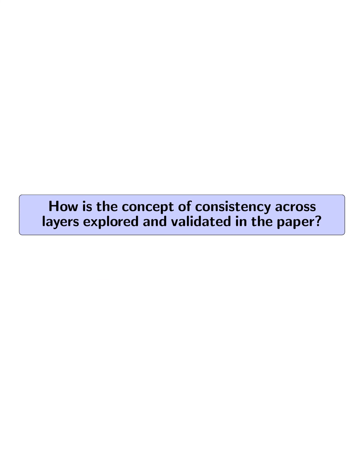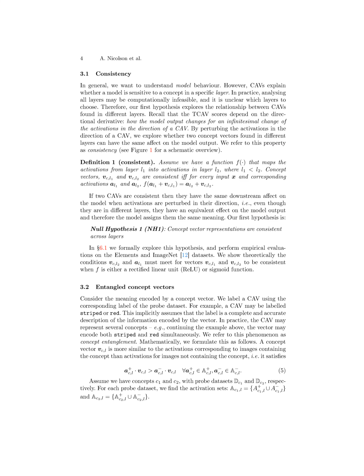How is the concept of consistency across layers explored and validated in the paper? The concept of consistency across layers is explored and validated in the paper by introducing the hypothesis of consistent concept vectors across layers, NH1. The paper defines consistency as the ability of two concept vectors found in different layers to have the same downstream effect on the model when activations are perturbed in their direction. The null hypothesis, NH1, states that concept vector representations are consistent across layers.